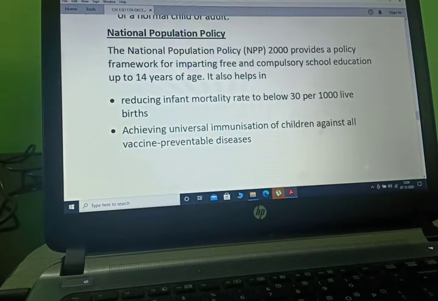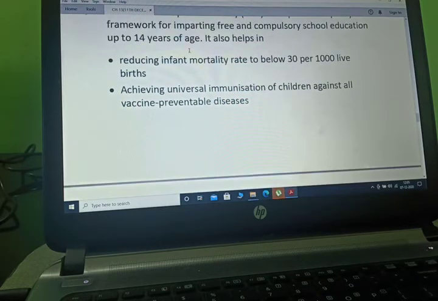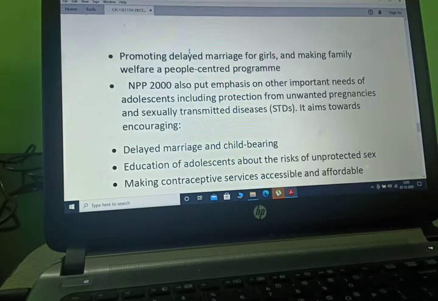Now National Population Policy. The National Population Policy 2000 provides a policy framework for imparting free and compulsory school education up to 14 years of age. It also helps in reducing infant mortality rate to below 30 per 1000 live births, achieving universal immunization of children against all vaccine preventable diseases, promoting delayed marriage for girls and making family welfare a people-centred program.